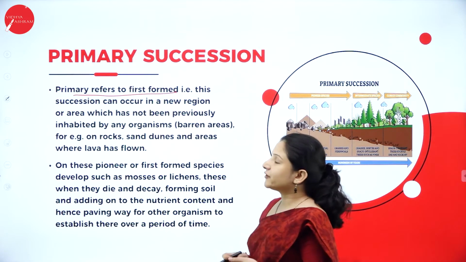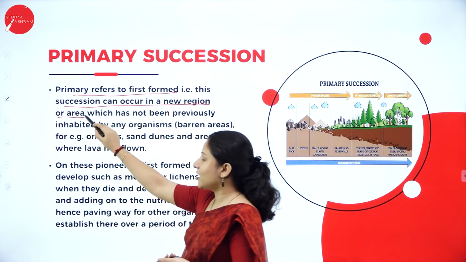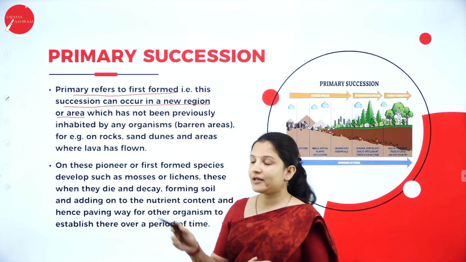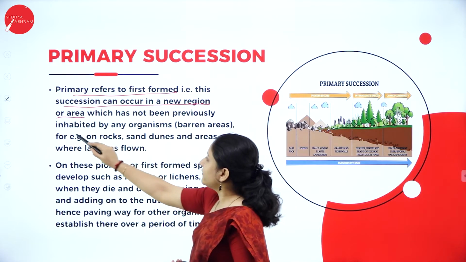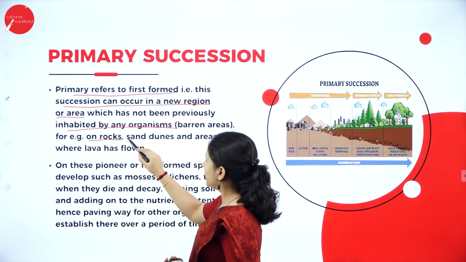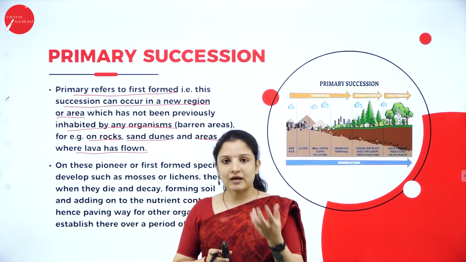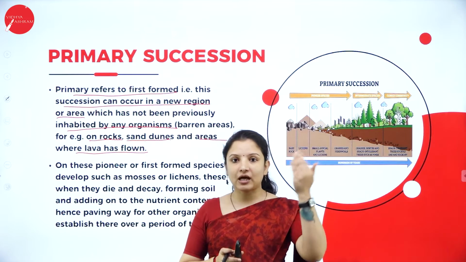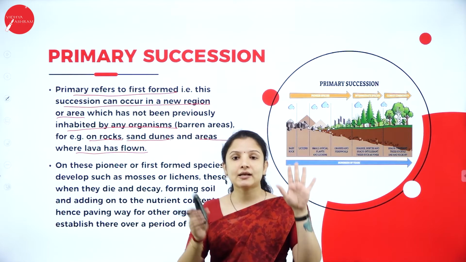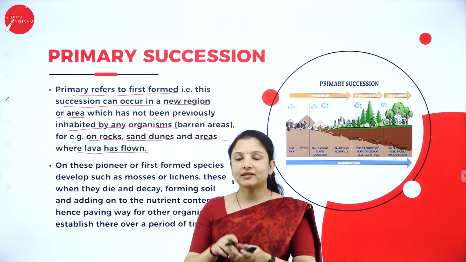Primary refers to the first form, that is, the succession can occur in a new region or area. What is that first stage of succession called? Nudation, right? So, this is nudation, an area which has not been previously inhabited by any organisms. Say for example, a barren rock, a barren sand dune, and areas where lava has flowed. When volcanoes erupt and the lava flows, that molten hot lava will completely destroy the plant community and make that area rocky. It will get filled with lava rocks, right? There no plants will grow. So, that is a barren area.